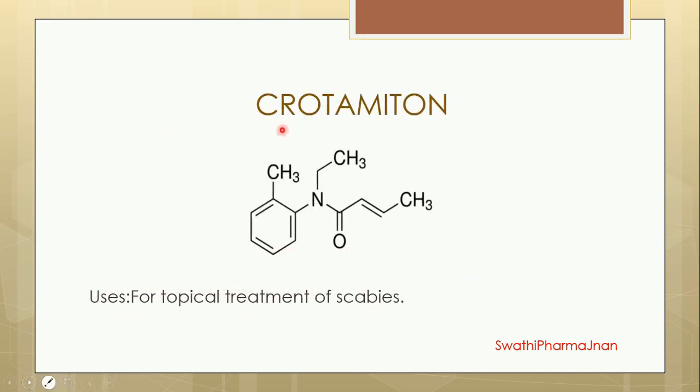The next structure is crotamiton. The crotamiton structure contains a toluene group. A phenyl ring with a methyl group is called toluene, and to this toluene an N-CH2CH3 is attached. Then COCH=CHCH3 is the structure of crotamiton. It is used for the topical treatment of scabies.